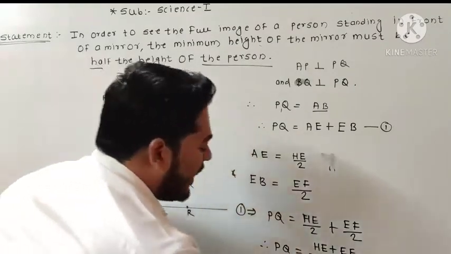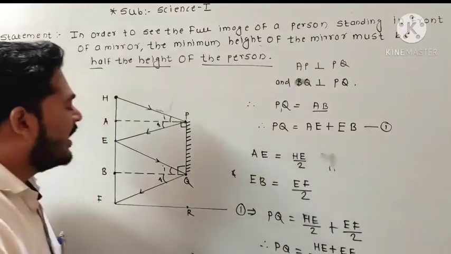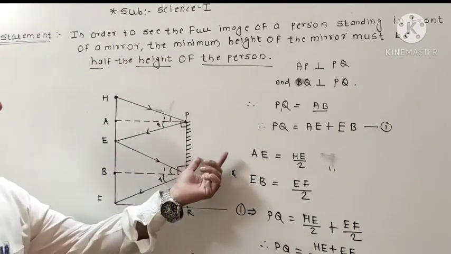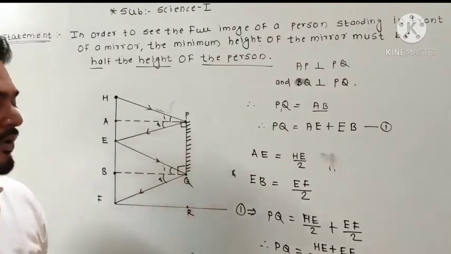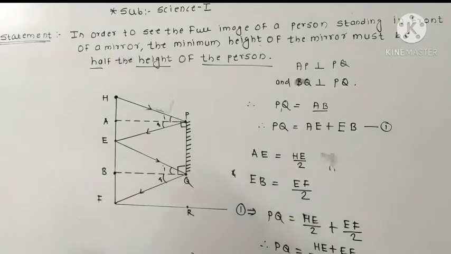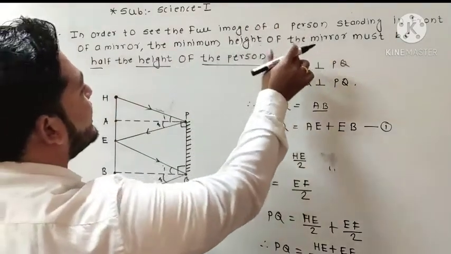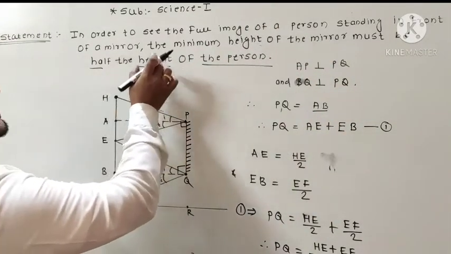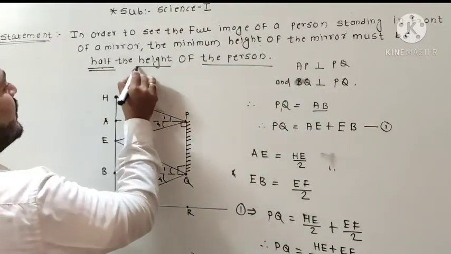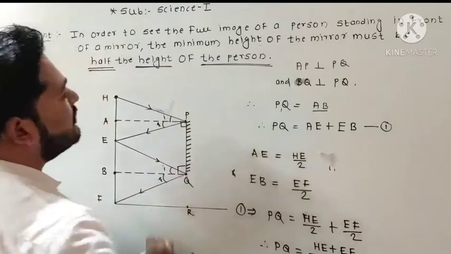Okay. Now what is meant by HF here? HF is the height of that person standing in front of a mirror, that is PQ. So from this we easily prove that in order to see the full image of a person standing in front of a mirror, the minimum height of a mirror must be half height of the person.